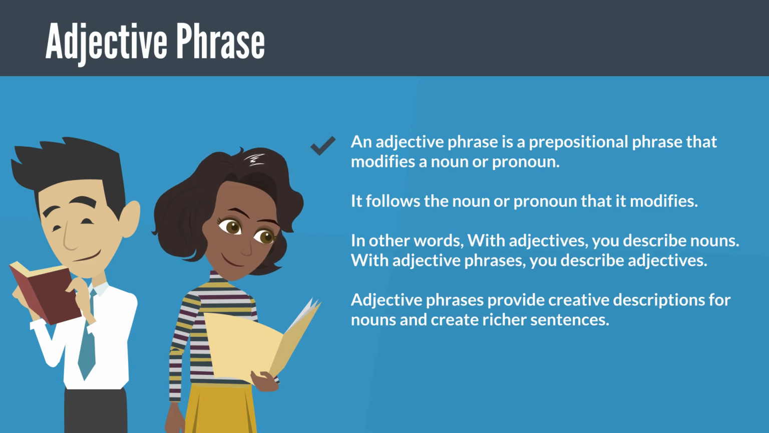An adjective phrase is a prepositional phrase that modifies a noun or pronoun. It follows the noun or pronoun that it modifies. In other words, with adjectives, you describe nouns. With adjective phrases, you describe adjectives. Adjective phrases provide creative descriptions for nouns and create richer sentences.